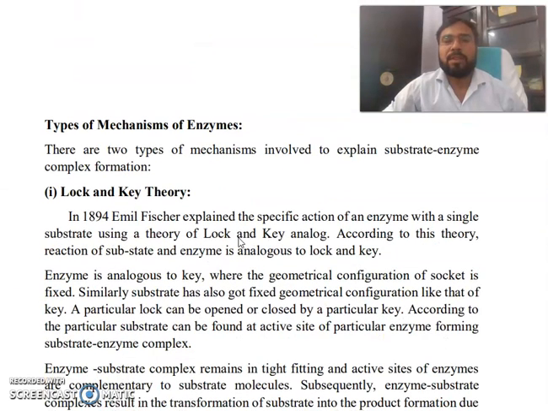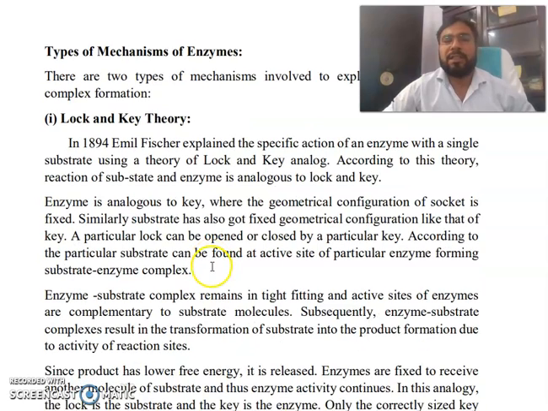Now, types of mechanism of enzymes. There are two types of mechanism involved to explain substrate-enzyme complex formation. First, lock and key theory. In 1894, Emil Fischer explained the specific action of an enzyme with a single substrate using the lock and key analogy. According to this theory, the reaction of substrate and enzyme is analogous to a lock and key. The geometrical conformation of the lock is fixed. Similarly, the substrate also has a fixed geometrical configuration like that of a key.